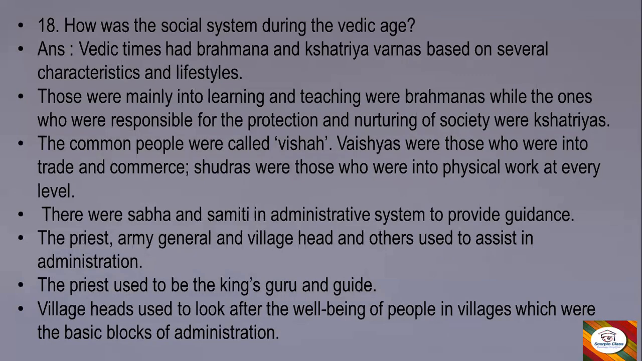The common people were called Vaishyas. Vaishyas were those who were into trade and commerce. Shudras were those who were into physical work at every level. There were Sabha and Samiti in administrative system to provide guidance. The priest, army general, and village head and others used to assist in administration.